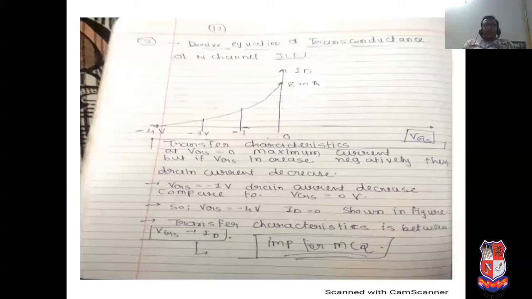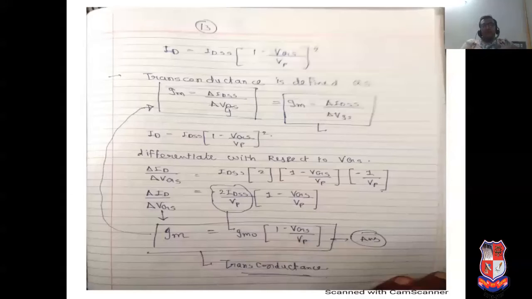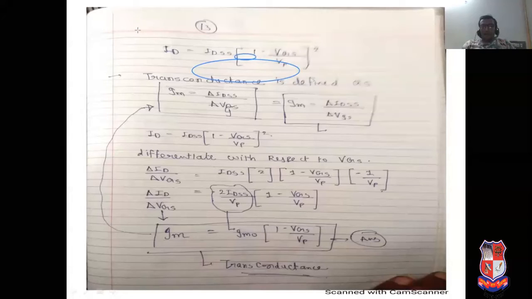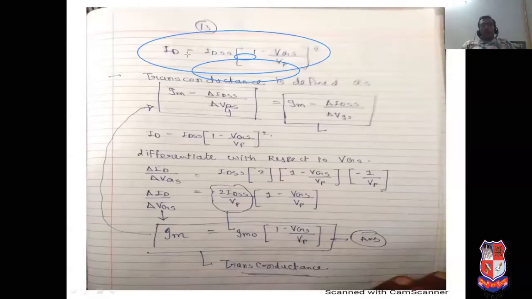Now at VGS equal to -1 volt, the drain current decreases compared to VGS equal to 0. So it is the graph between VGS and ID. Now see, the equation of drain current: ID equal to IDSS into (1 minus VGS upon VP) all squared. See this highlighted equation. I have highlighted it with a circle.